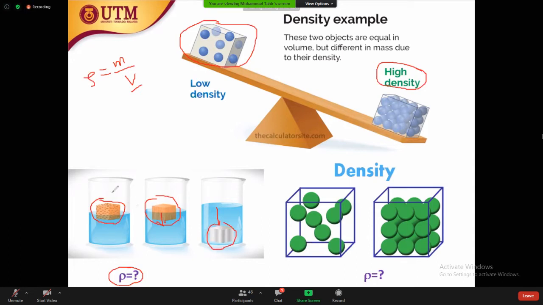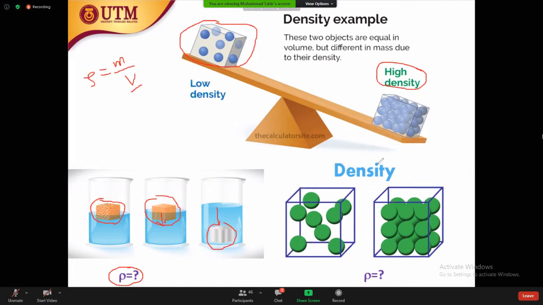So this is the very light block. They have the same volume, but this one has low mass. So its density is lower than water, and it can float. So density also defines whether it is lower or higher than water. If density is lower than water, it will float. If density is higher than water, it will sink inside the water.